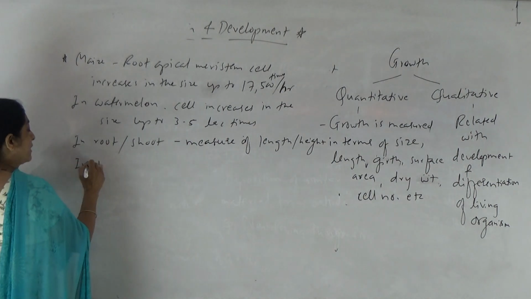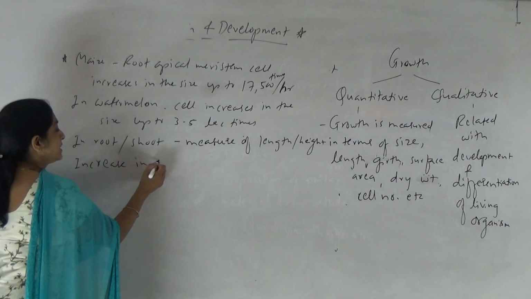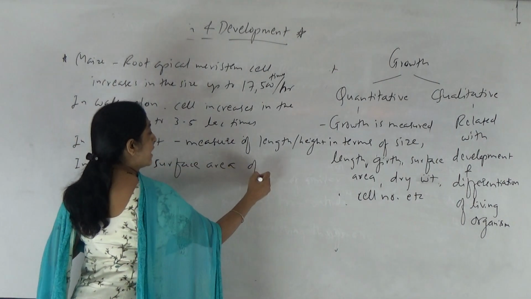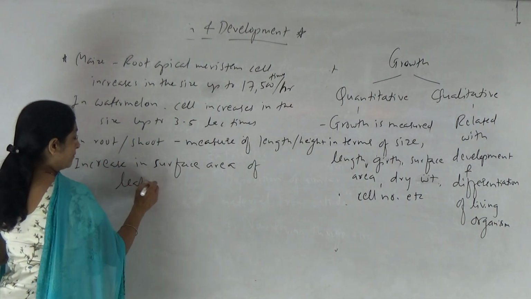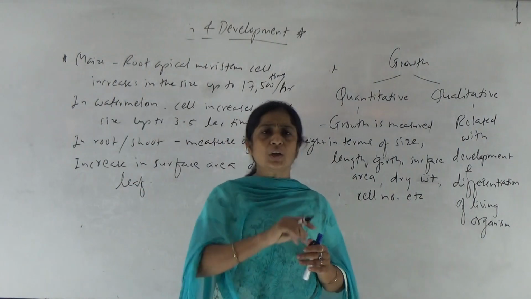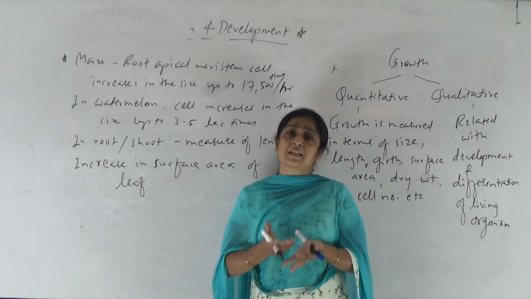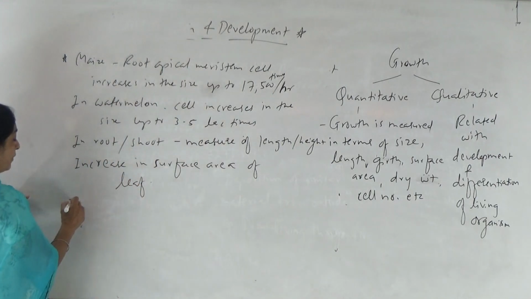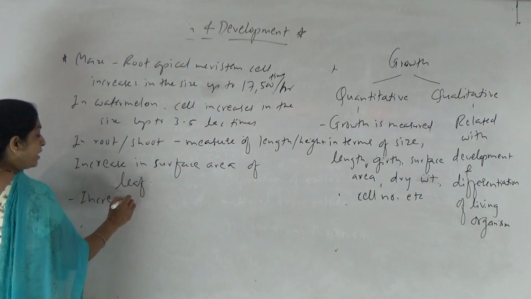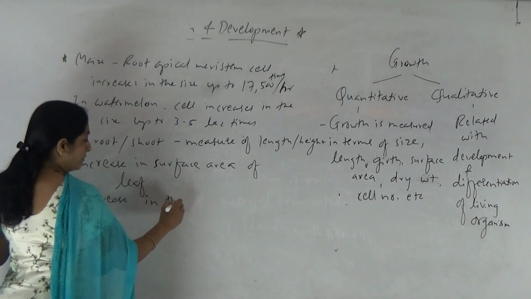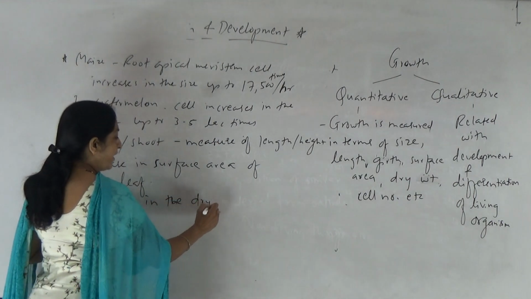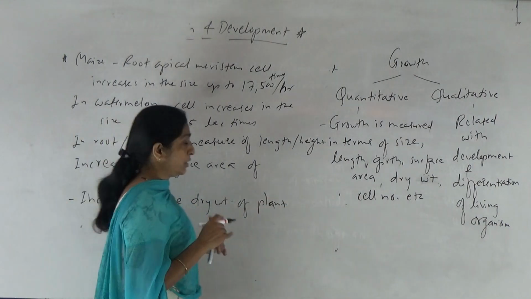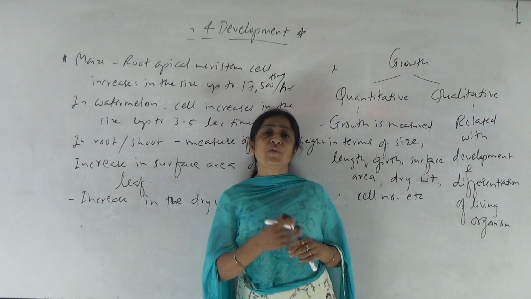Then increase in the surface area of a leaf. A leaf is small at first, then its size keeps increasing, so we can easily measure its surface area, right? So increase in the surface area of leaf, increase in the dry weight of the organism, the dry weight of the plant. Dry weight means what? There are two types, fresh weight and dry weight.